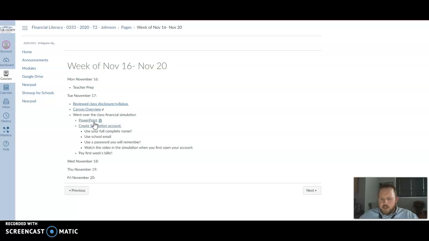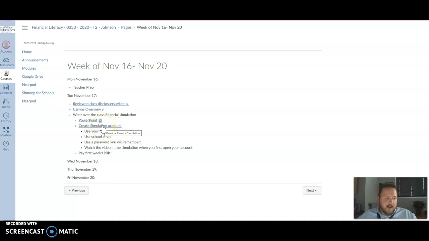It's just a PowerPoint that explains that in this class, you're going to get knowledge, but we're also going to have a game type simulation where you guys will have the opportunity to apply some of the skills in class. And that PowerPoint kind of talks about that information. Remember, everything is pretend. In the simulation, you get fake virtual money and you get paid weekly. You have bills. You can get fined in class. You have to buy part of your grade with that virtual money that you earn. And so just keep that in mind.